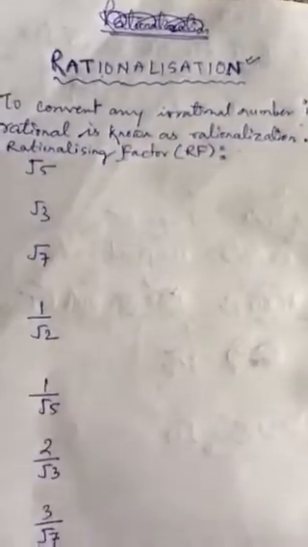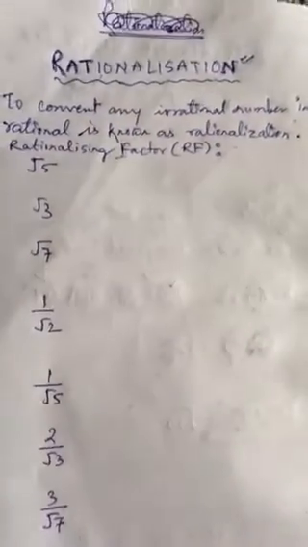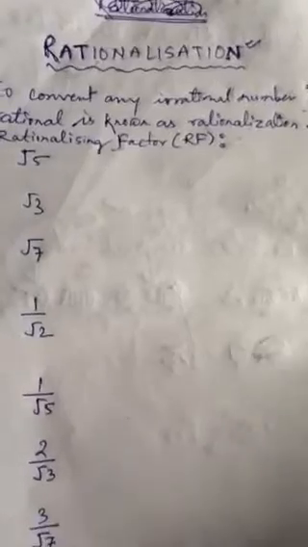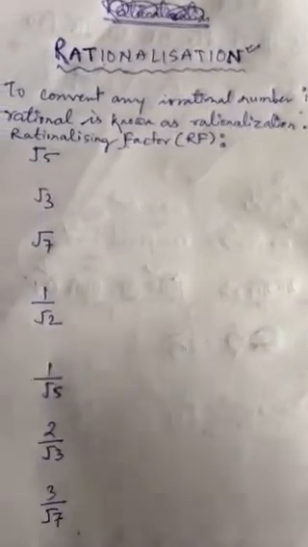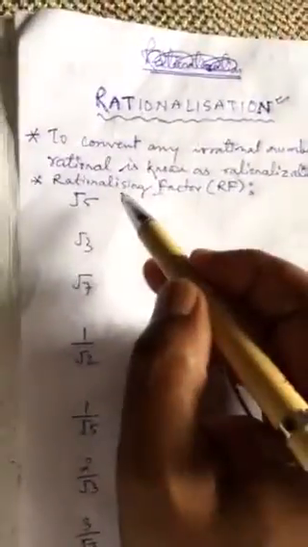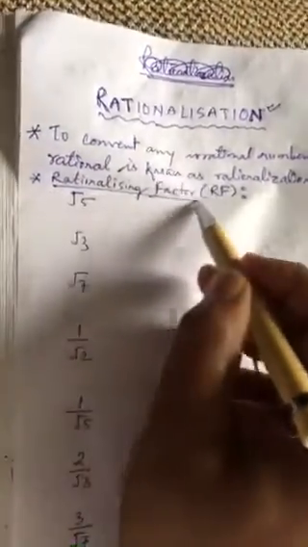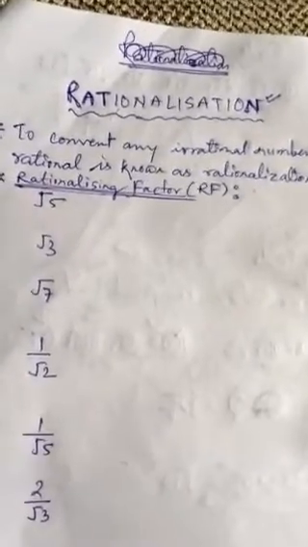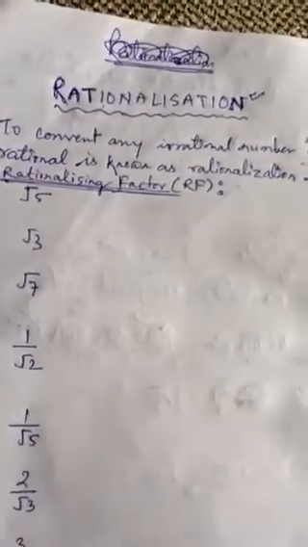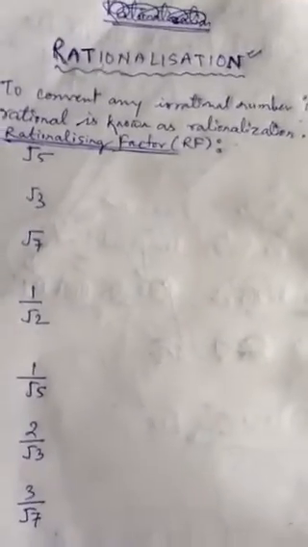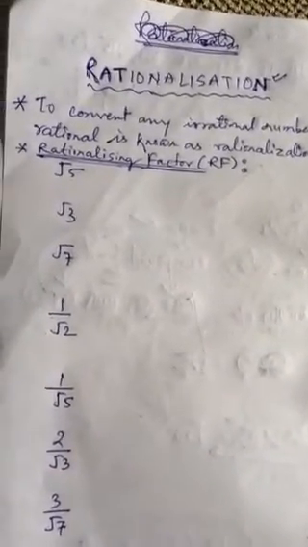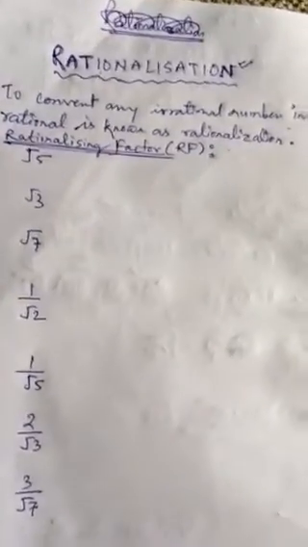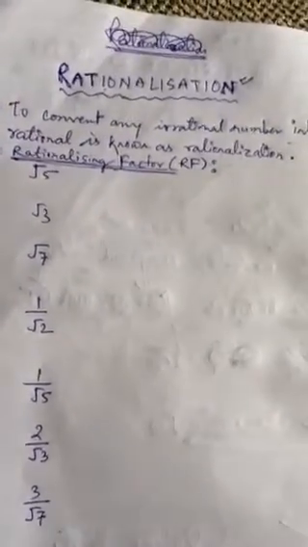If any irrational number is given, and you have to change it into rational, then the process we apply to change it into rational is called rationalization. To understand rationalization, you must understand the rationalizing factor. I just told you that rationalization is a process applied to convert any irrational number into rational. To do that, you only have to multiply.